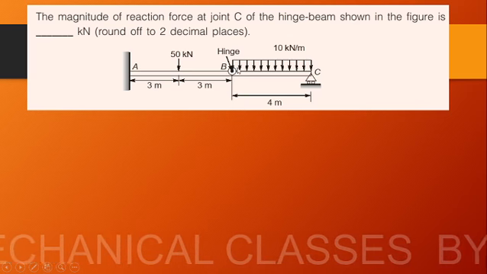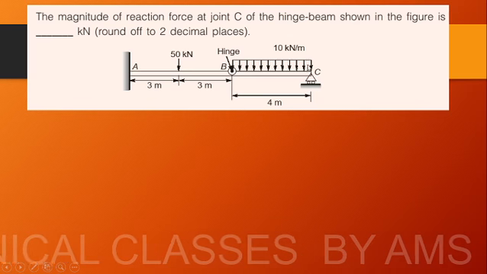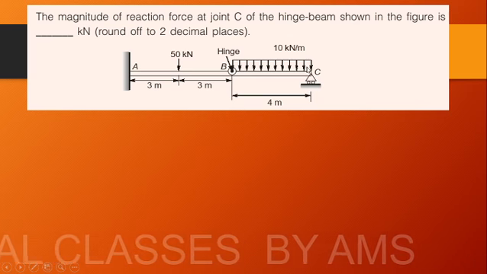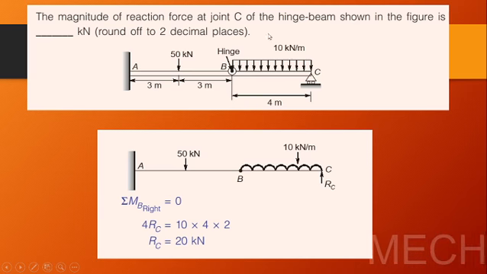As it is a hinged section, we need to consider either the left or the right of the section. As we have to calculate the reaction at C, we'll consider this section only. So we'll be separating this as a hinged beam, and we will be taking the moment to the right of the point B. To the right of the point B, we have a 10 kilonewton per meter uniformly distributed load. So its intensity will be 10 into its length, that is equal to 10 into 4. And it will be acting at the midpoint. So the midpoint, here it will act. So it will be at a distance.